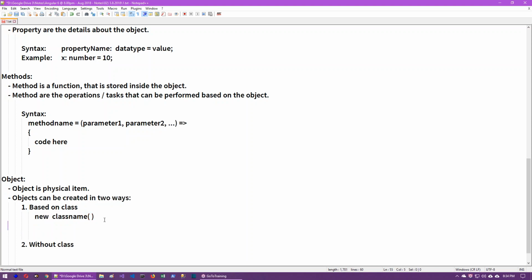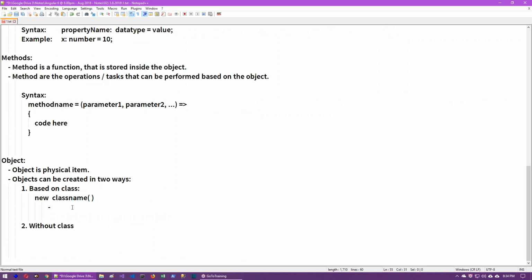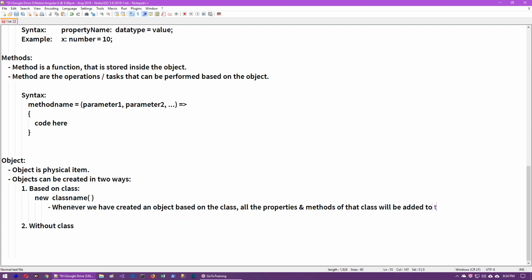In this case, the main point here is, if you create an object based on the class, automatically all the members of the class, what are the properties declared, what are the methods declared, will be automatically added to the object. So that's the point. Whenever we have created an object based on the class, all the properties and methods of that class will be added to the object. Understand?